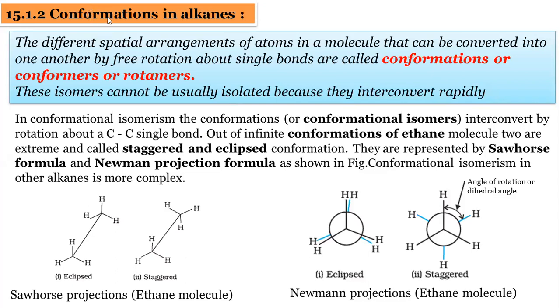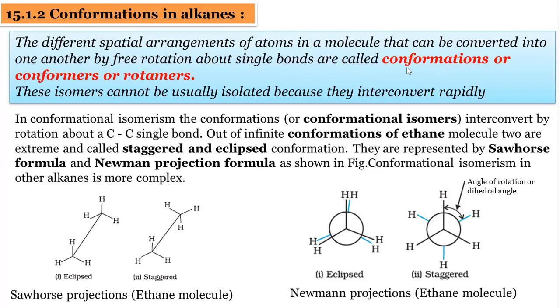What do conformations mean? I will explain first. See, the definition is given in italic form. Conformations are the different spatial arrangements of atoms in a molecule that can be converted into one another by free rotation about single bonds.